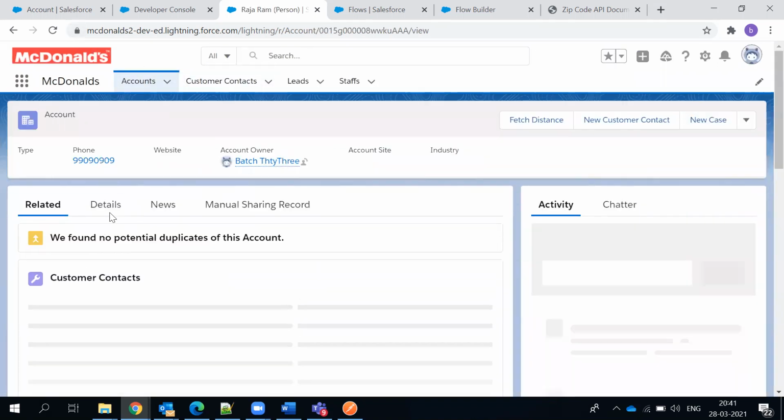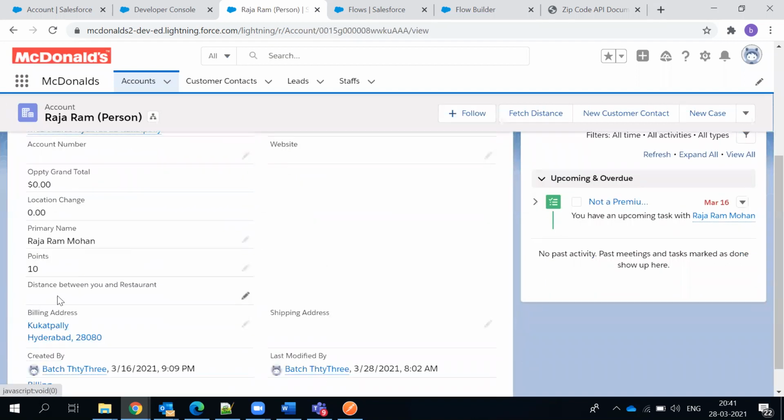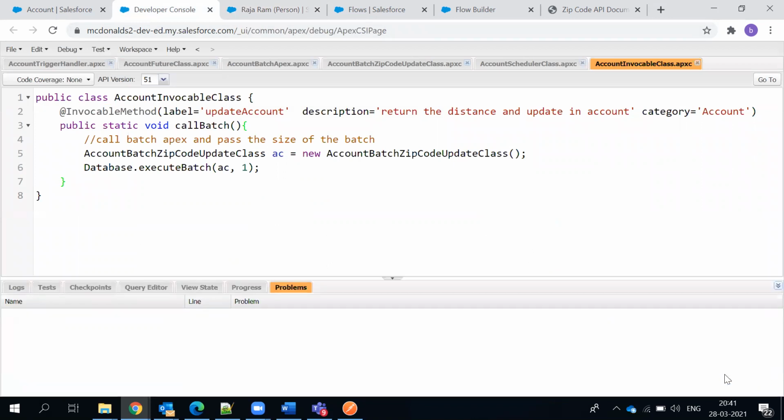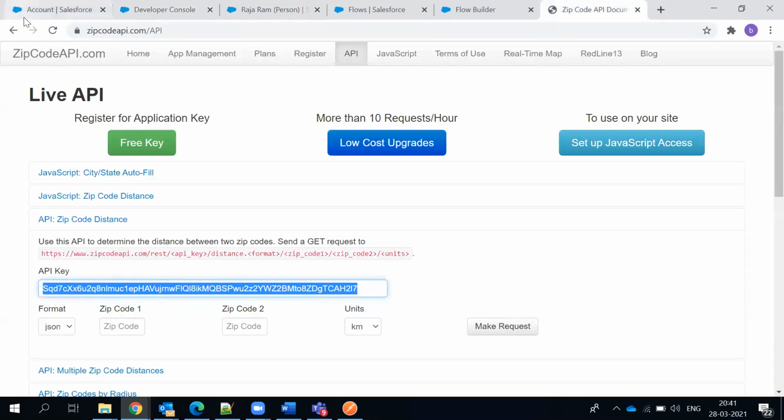So after refreshing the record, I could see it had not updated. Why? Because I got to know the API keys would have expired. Every time you need to, because this is the open source we have, the API code I have to refresh again and get the latest one.